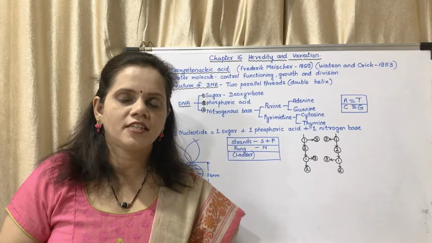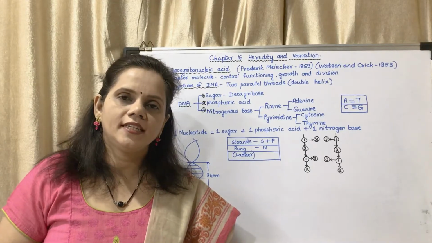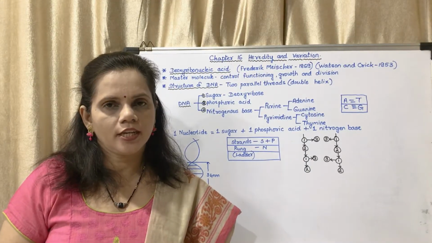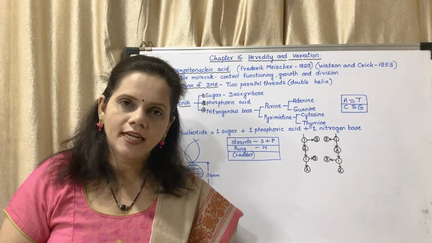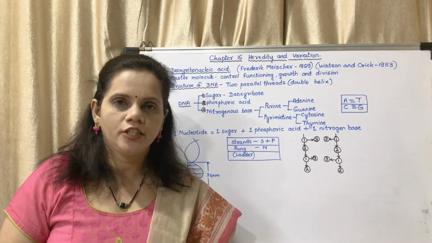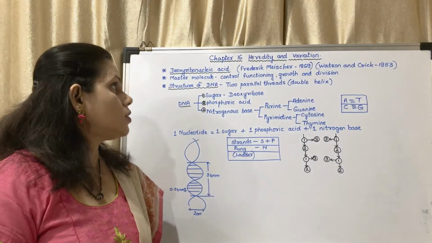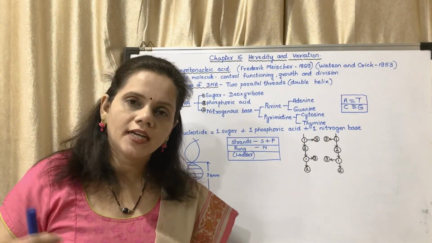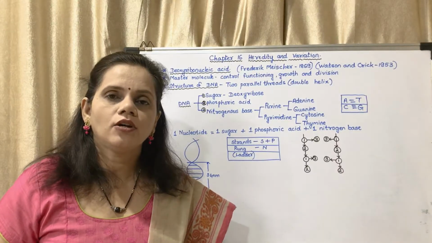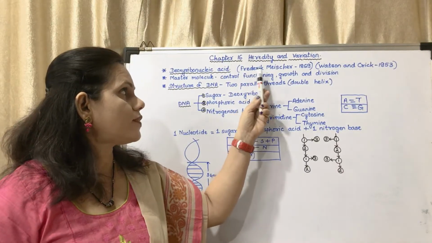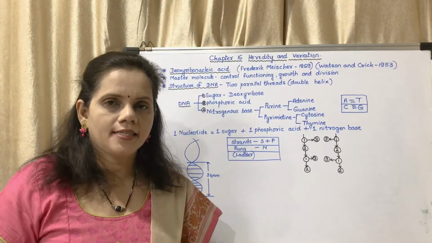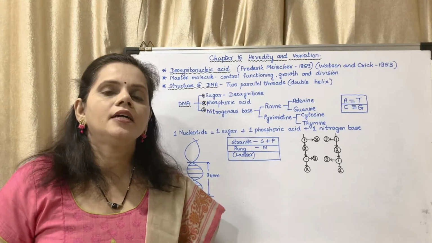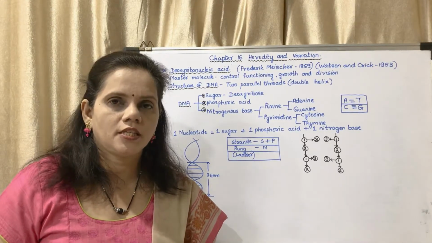Now we will study the structure of DNA. What is DNA? DNA is deoxyribonucleic acid. It is a nucleic acid present in the nucleus of the cell. This acid in the cell was discovered by the scientist Frederick Miescher in 1869, and it was considered to be a master molecule.